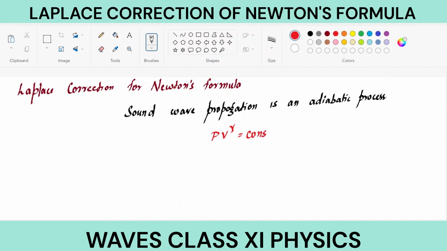In the previous lecture, we had PV equal to constant, where PV is pressure into volume, equal to nRT. So if n is constant, R is constant, and temperature is constant, everything on the right hand side becomes constant, hence that is an isothermal process. But in case of an adiabatic process, PV to the power gamma is equal to constant.